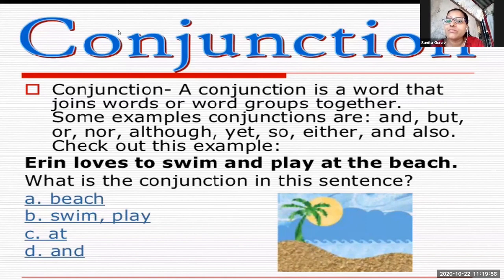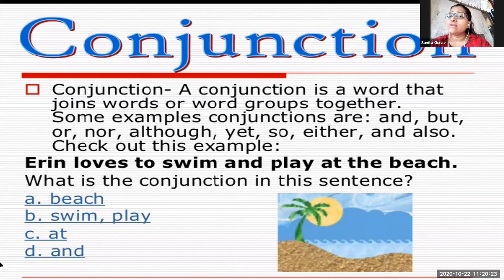Yes, a conjunction is a word that joins words or word groups together. But in this sentence, which is the conjunction? Can you tell? And. Correct. Now we'll go further. The conjunction and is the conjunction. We'll go further, students.